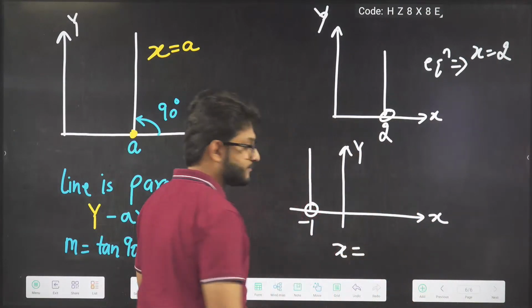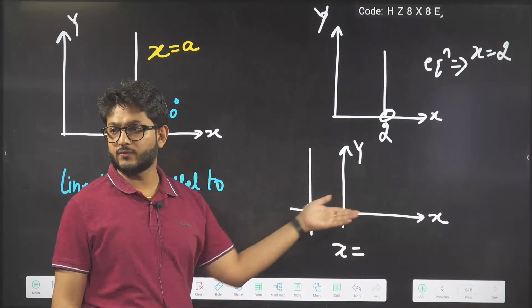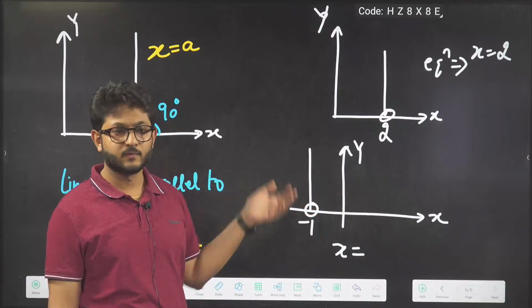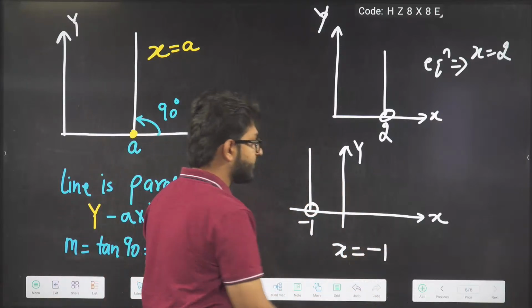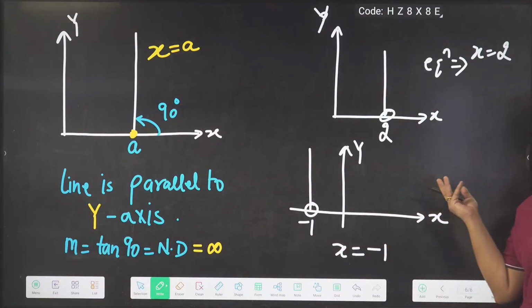What is the equation of this? X equals -1. And what are the slopes here? Infinite.